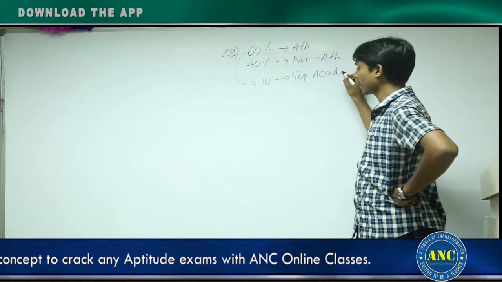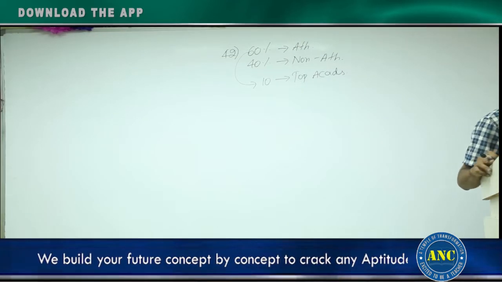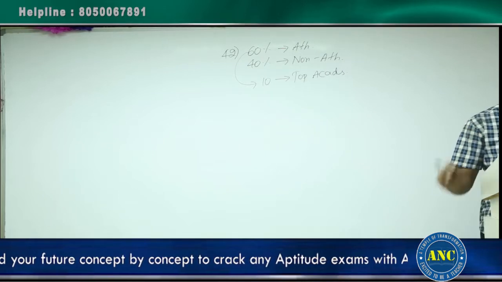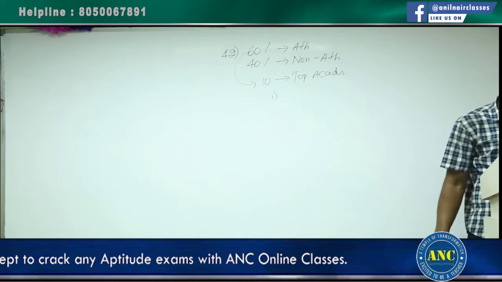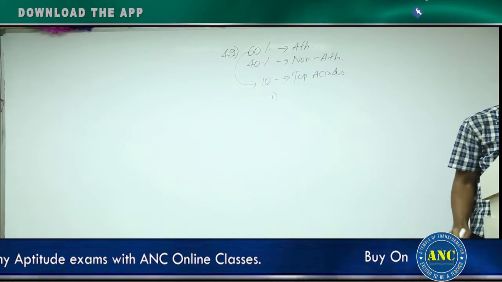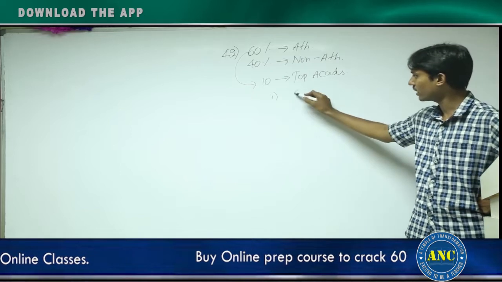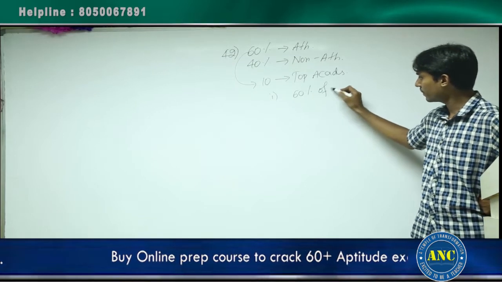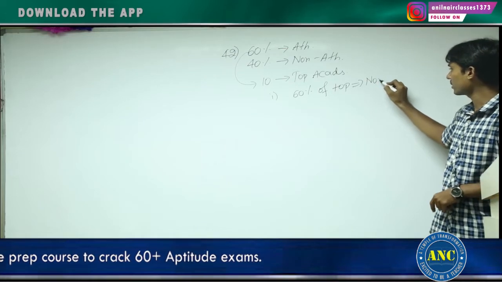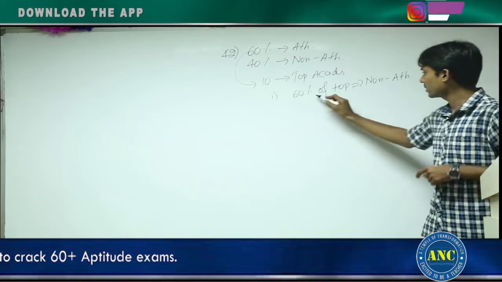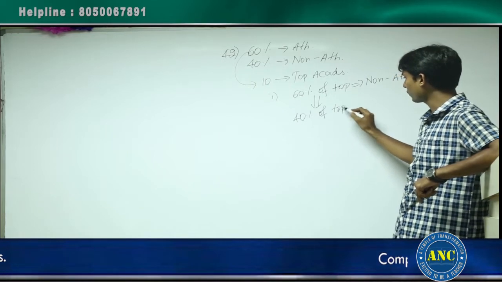They are under top acad. Right? That is what they are telling. How many top academic performers were there in the school? First statement alone says that 60% of the top academic performers were non-athletes. 60% of which one? Top. So can I tell that the remaining 40% of the top academic performers are athletes?